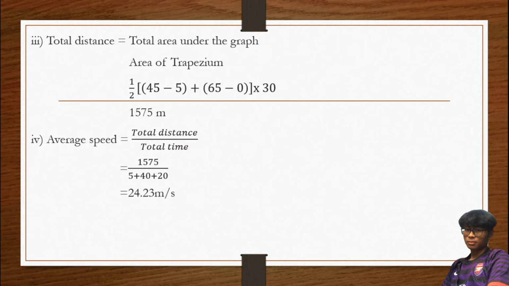Average speed kita boleh juga total distance over total time. So total distance tadi kita dapat 1,275 meter. So total time yang dia nak tadi 65, right? So the whole journey for that object is 65. So we just get sum of this, 5 plus 40 plus 20. So we get 24.23 meter per second.